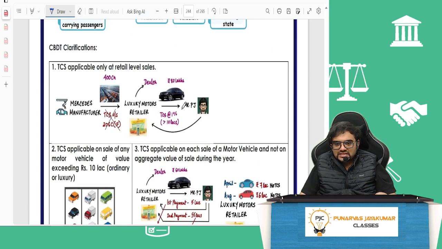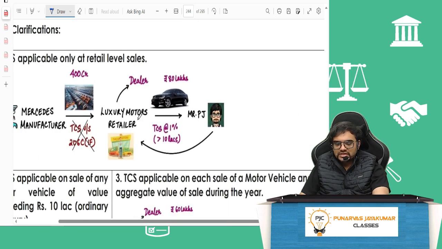Now, TCS is applicable only at retail level sales. So a Mercedes manufacturer is selling to a luxury motor car dealer at 400 crore. TCS under section 206C(1F) will not come. The luxury motor retailer is selling to Mr. PJ an 80 lakh vehicle. So yes, TCS at 1% will come for more than 10 lakhs.